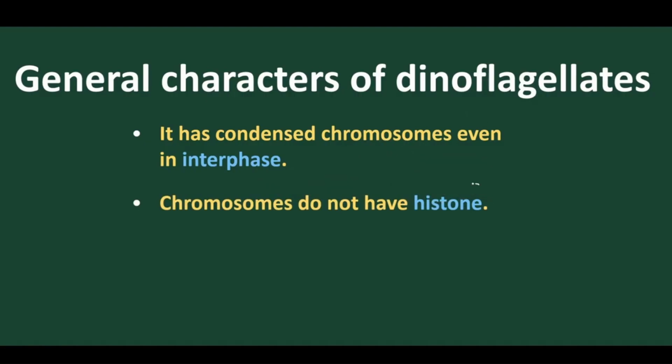So these are eukaryotic cells. They don't have histone proteins, but they do have cell membranes, cell organelles, membrane-bound organelles, and a nuclear membrane. So without histone proteins, but with membrane-bound organelles and a nuclear membrane, they are called mesokaryon.